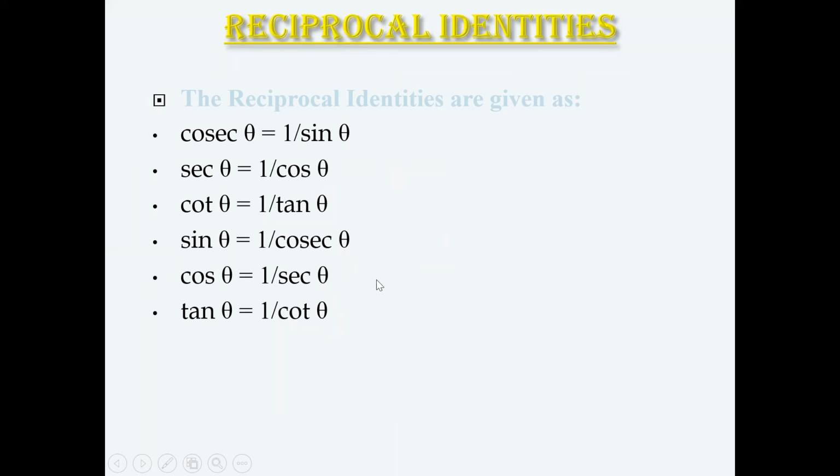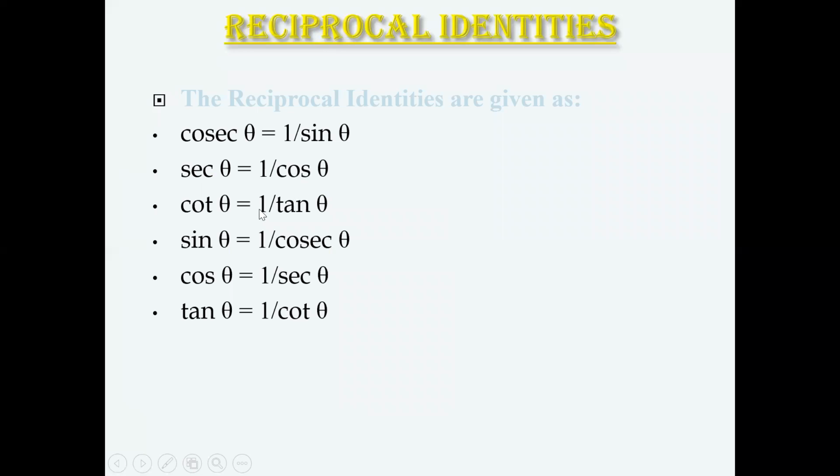We are having so many identities here: cosecant theta, secant theta, cot theta, sine theta, cos theta, tan theta. So what are reciprocal identities? What does reciprocal mean? Reciprocal identities means when I multiply this sine theta, or when I take this sine theta to the left hand side, the product will be 1.